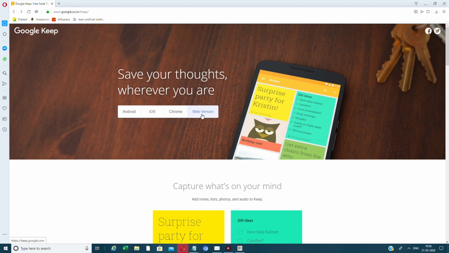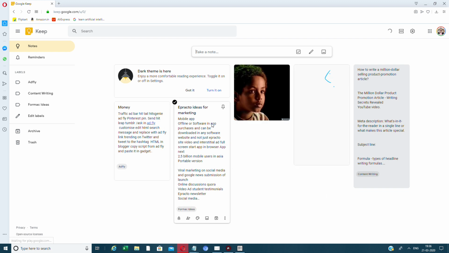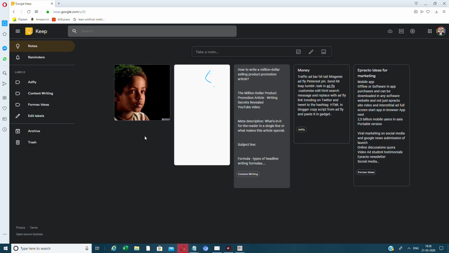So click on the web version here, web version. You can also click on the Chrome version, but I typically click on the web version here. Okay, so because it's very easy. Dark theme is there, so you can turn it on. It becomes completely dark.